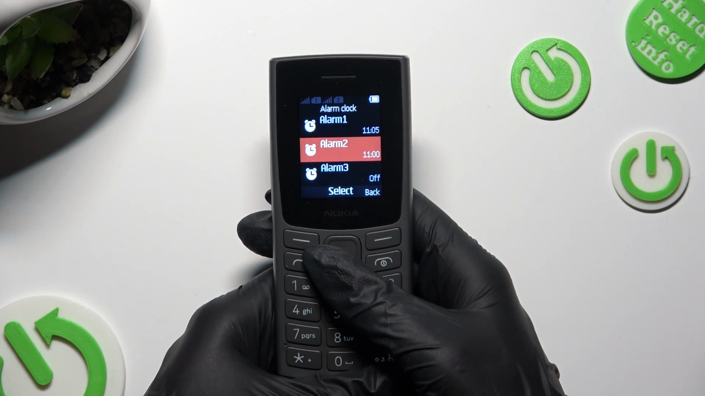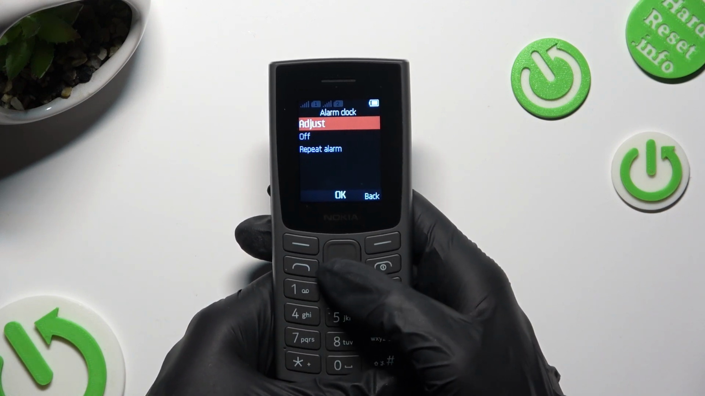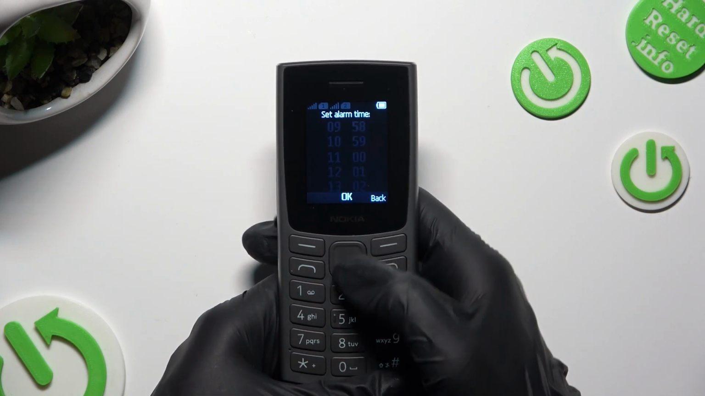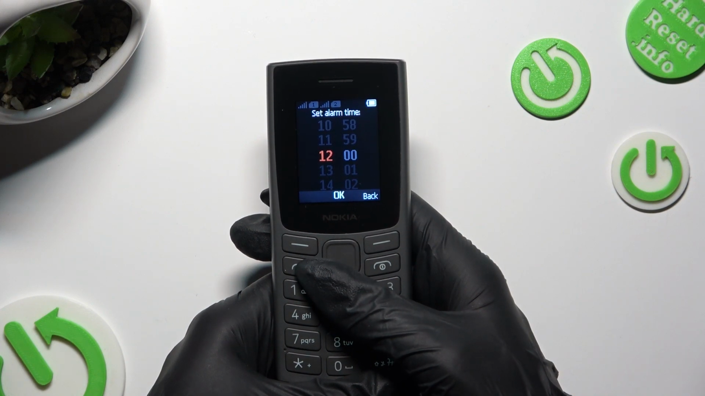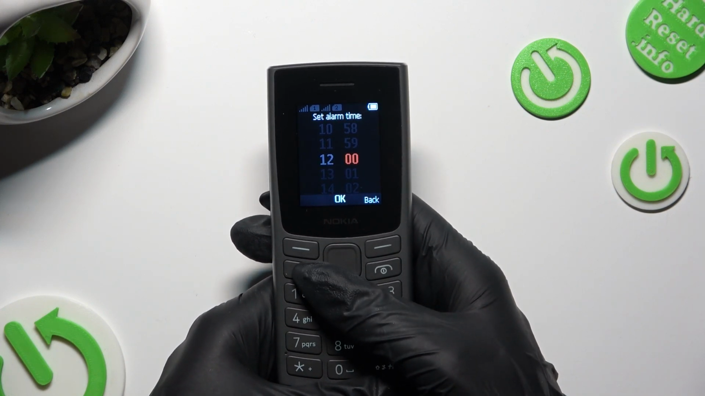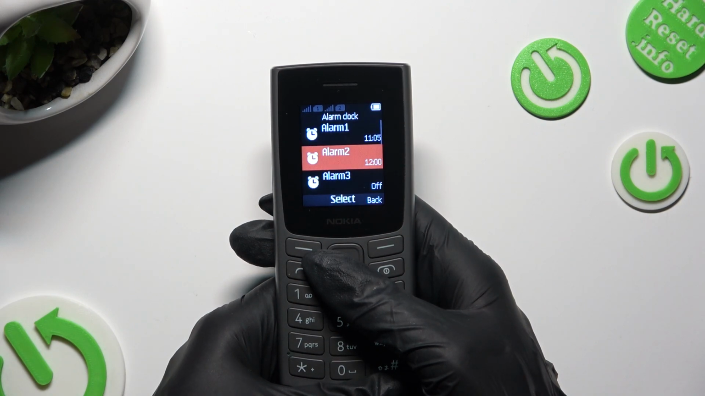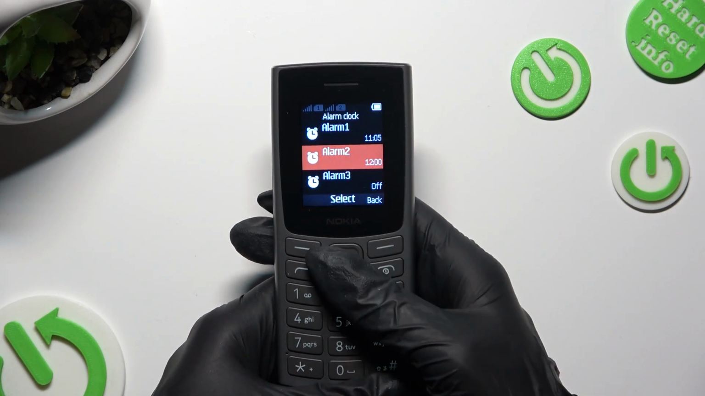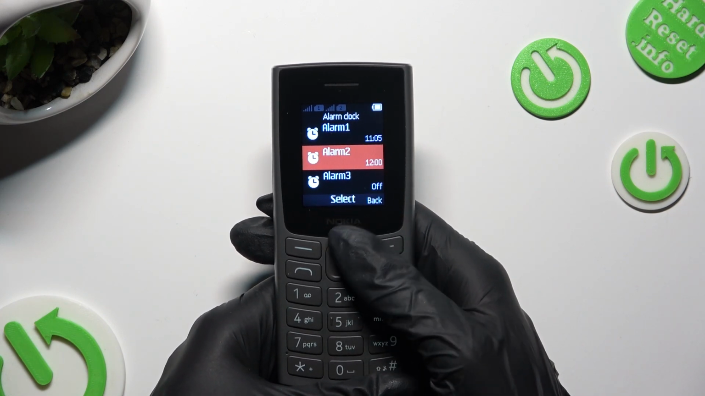Now you can also click on your alarm by choosing Select, tap on Adjust, and edit your hour if you wish to. As you can see, after that, my alarm was successfully added.